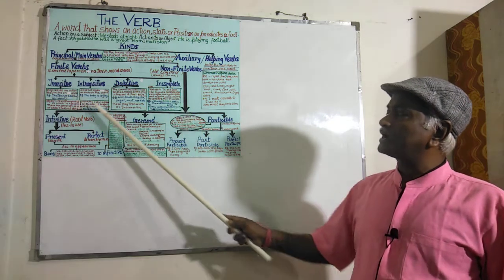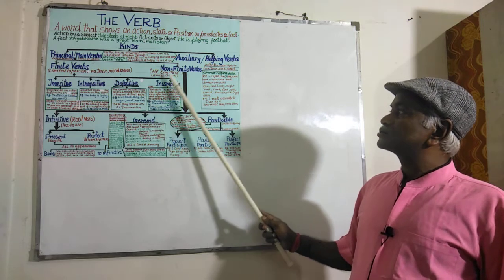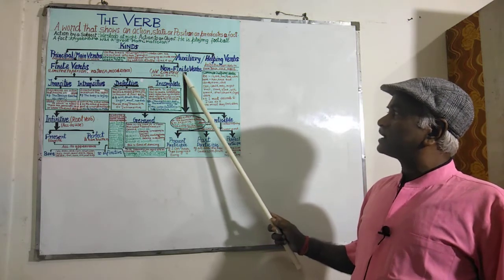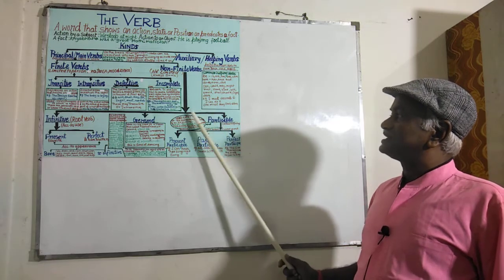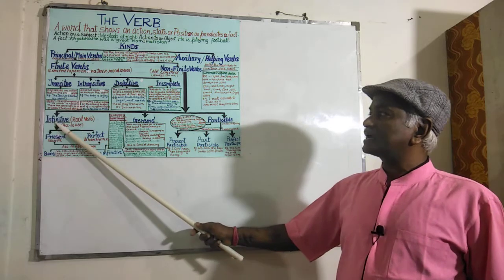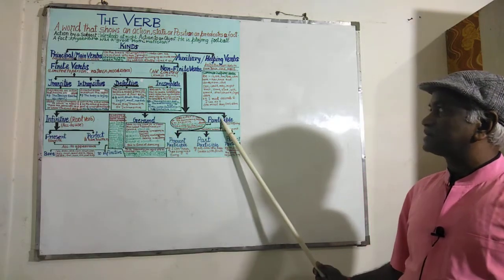These finite verbs I dealt with yesterday, in my previous class. Today I am going to deal with non-finite verbs. These non-finite verbs have three divisions. They can be classified into three classes: infinitive, gerund, participle.